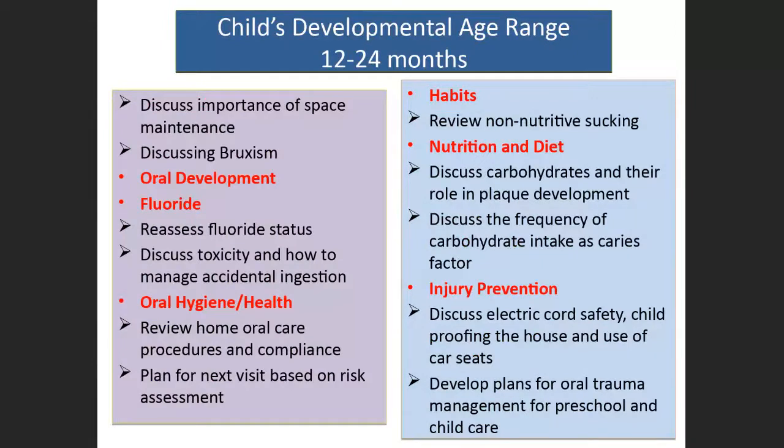Now the same way it is for 12 to 24 months. We are supposed to discuss the importance of space maintenance and bruxism, that is grinding of the tooth. All these things we will be discussing in detail when you come across this specialty in the fourth year. Now coming to oral hygiene and health: review home care procedures and compliance. Between 12 to 24 months, many primary teeth have erupted, so we are supposed to give importance to oral hygiene and oral health care. We instruct the parents to have better health care for the child.